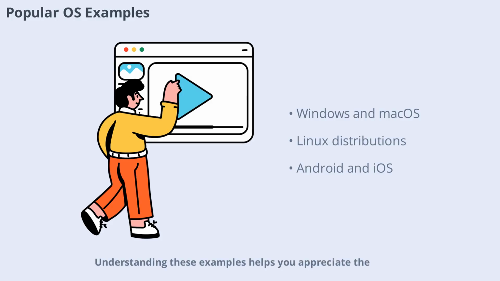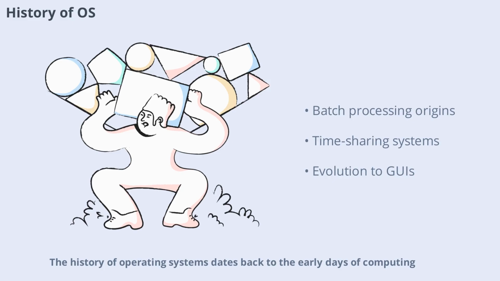Understanding these examples helps you appreciate the diversity and evolution of operating systems over time. The history of operating systems dates back to the early days of computing. Early computers required manual operation, but the development of batch processing and time-sharing systems revolutionized the field. Over the decades, OSes have evolved from simple command line interfaces to sophisticated graphical environments, shaping the way we use